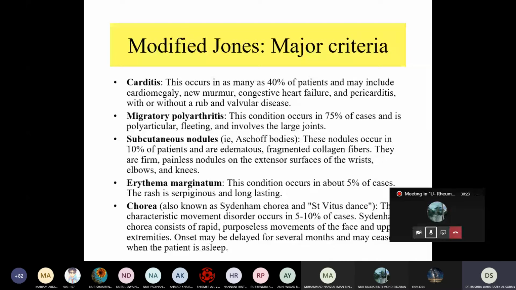So if this area is inflamed, what happens? There is a purposeless movement. Okay, so the patient cannot control the movement that is coming, because this was inflamed due to the immune deposition or immune reaction. Okay, understood?